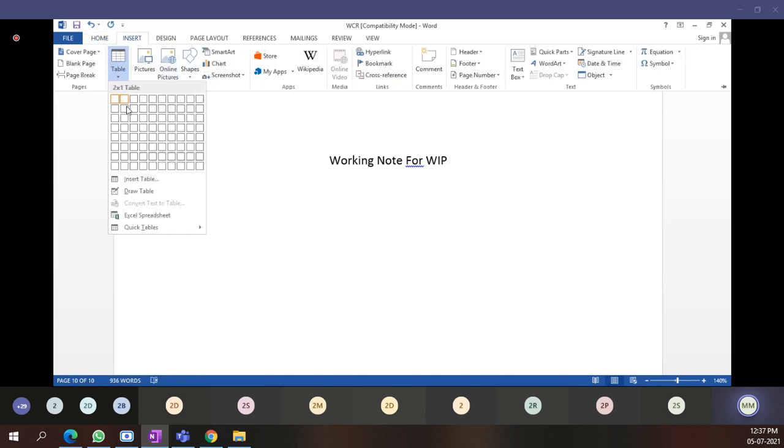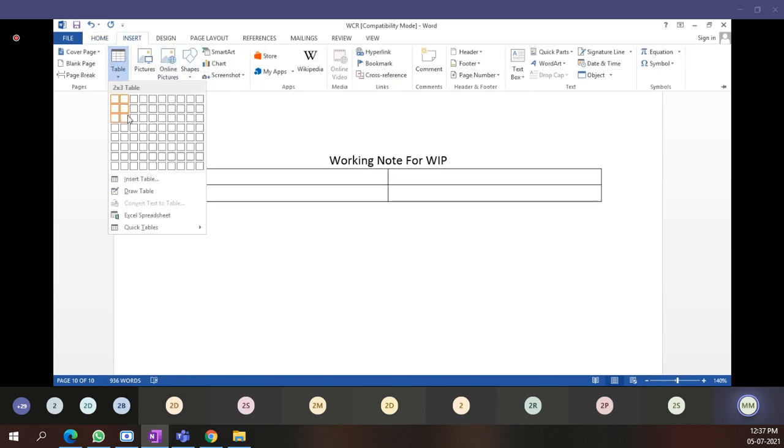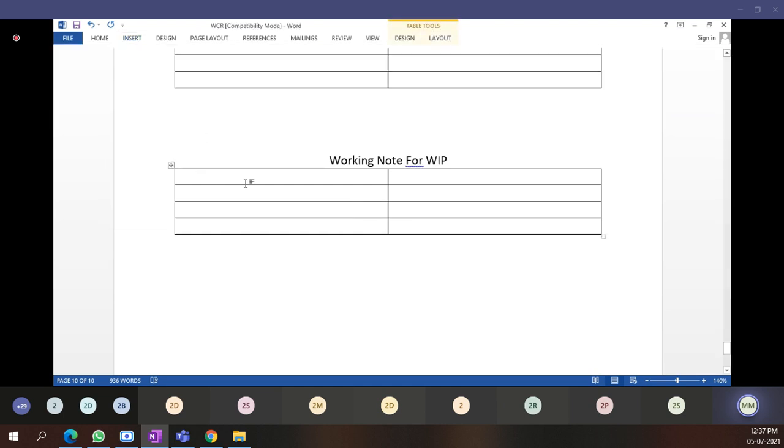Just 2 columns I will insert. Then I will write. Raw material. How many units we are going to purchase? Raw material 60,000. Per unit cost is 80 rupees.